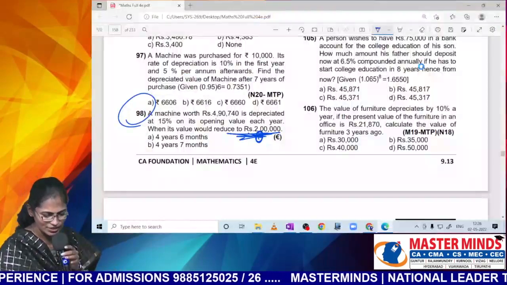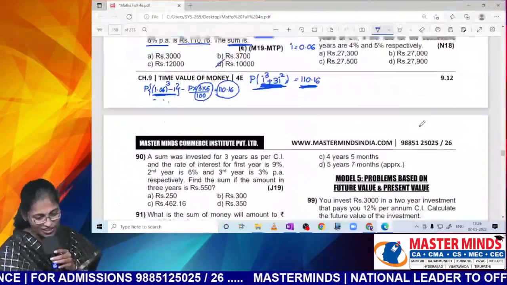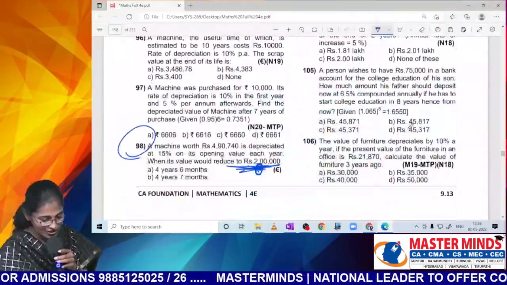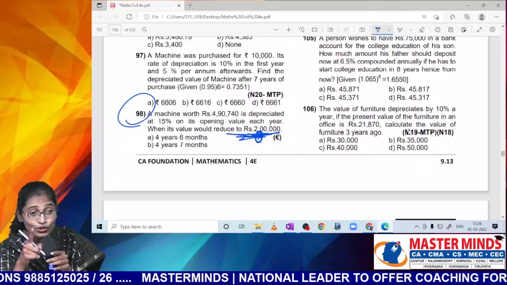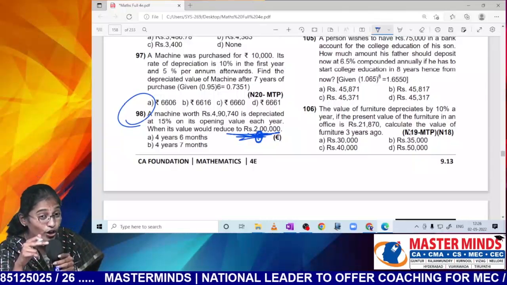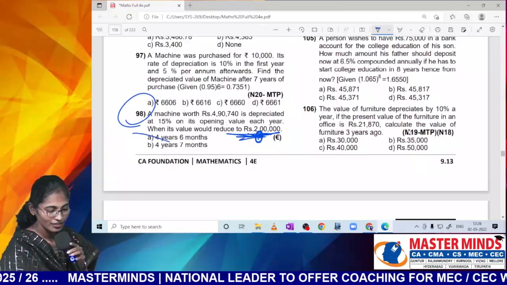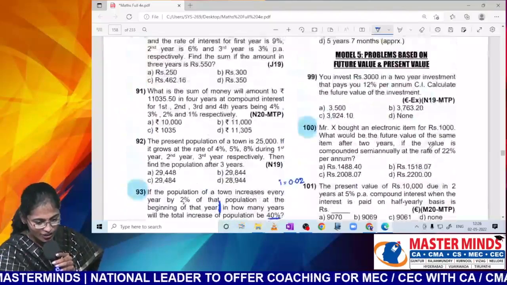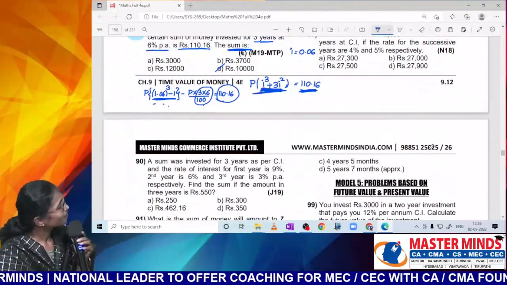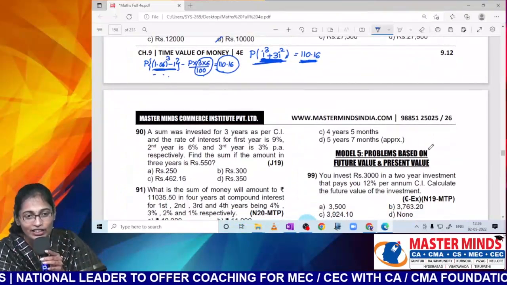No need of months or anything. Because look at the options. What is option A? You told me that your answer lies between 4 and 5 or 5 and 6. Both the options got eliminated, right? Now look at the next options. Which option lies between 5 and 6?